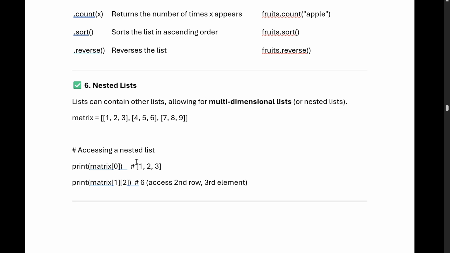So how are we accessing the nested list? Matrix 0 1 2, 3 1 2, 1 2 means we have to go to the first list, the 0 index, then the first index. We are going to the first index and accessing the second element. So 0 1 2 gives 6. So we are getting 6. Okay, so that way we have to do it.